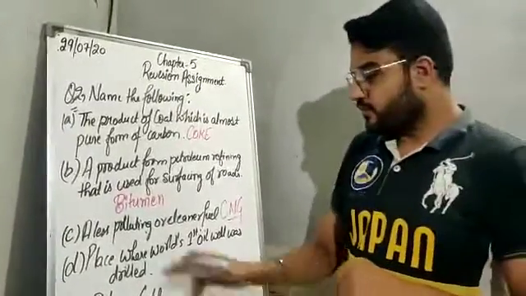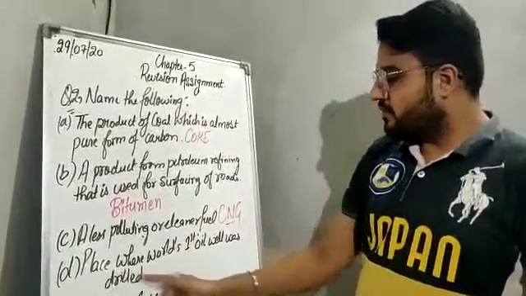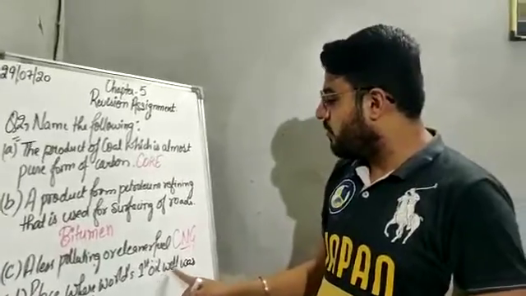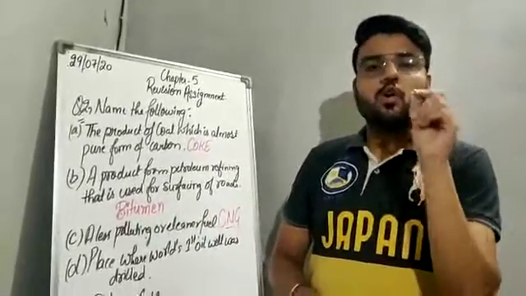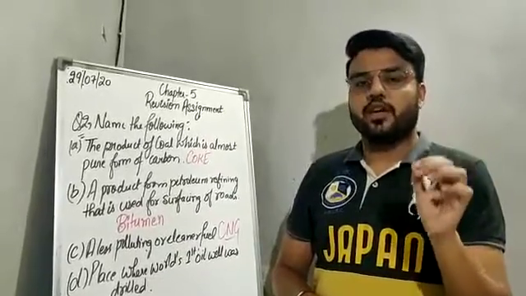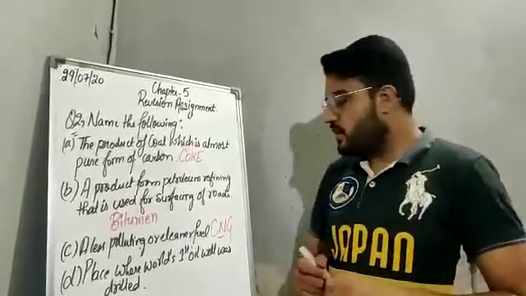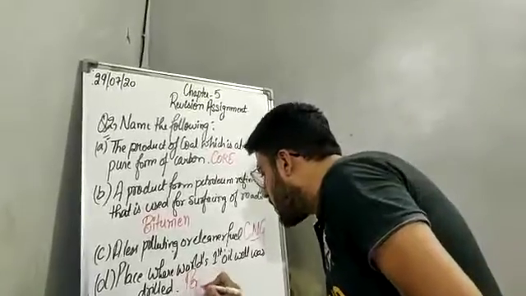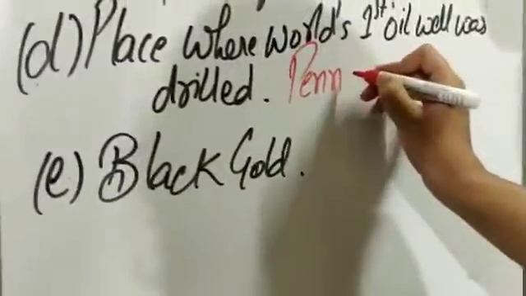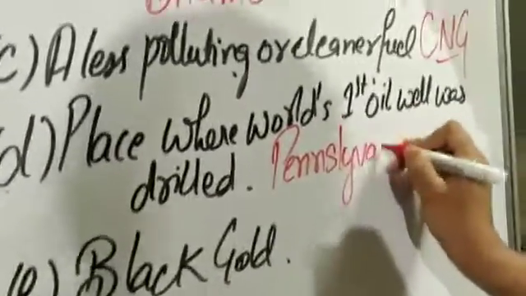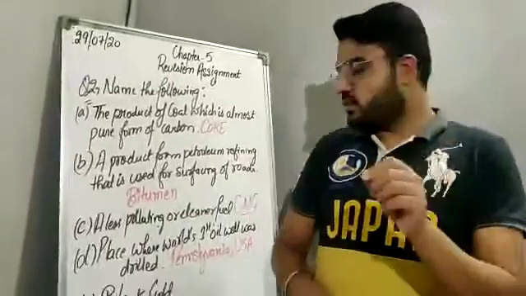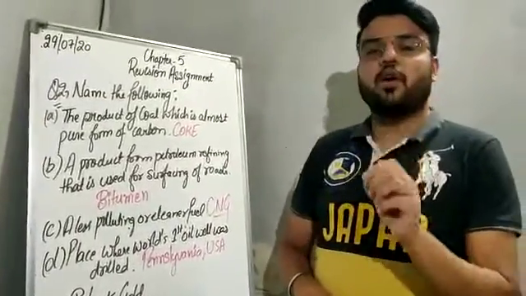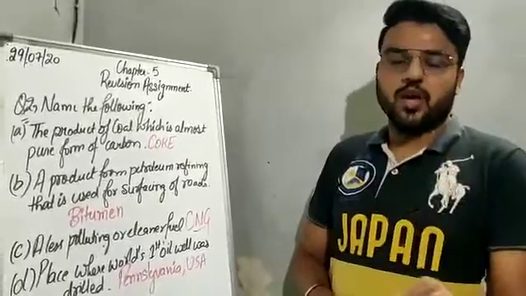Now D part: a place where the world's first oil well was drilled. The answer is Pennsylvania, USA. The place where the world's first oil well was drilled is Pennsylvania, USA.